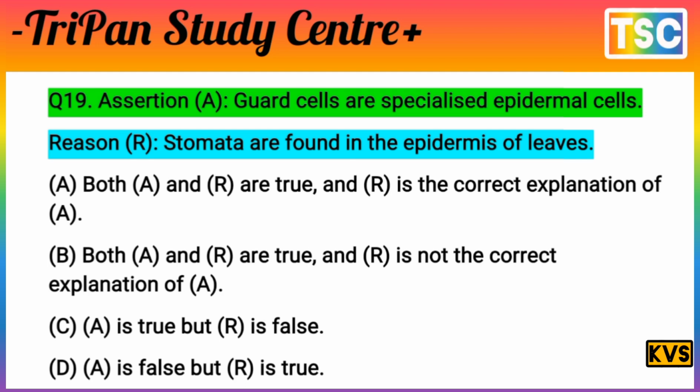The next question on your screen. The assertion here asks, the guard cells are specialized epidermal cells. You know that guard cells are specialized epidermal cells. And the reason here, stomata are found in the epidermis of the leaf. You know that this question is very interesting. And the meaning here,